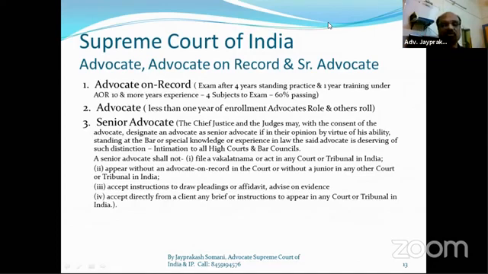This is the rule of the Supreme Court. The Supreme Court has a separate system of filing cases, called advocate on record. And if any lawyer from India wants to get on this list of advocates on record, there is an examination for AOR. I will explain that.